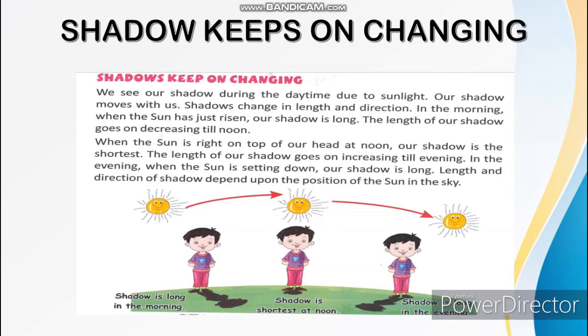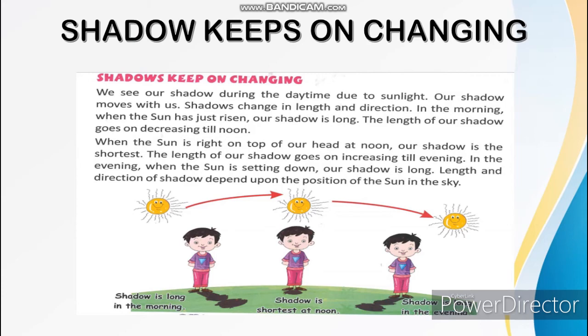Next, how a shadow keeps on changing. We see our shadow during the day. During the daytime, because sunlight is there, you can see the shadow. Our shadow moves with us. Shadows change in length and direction.